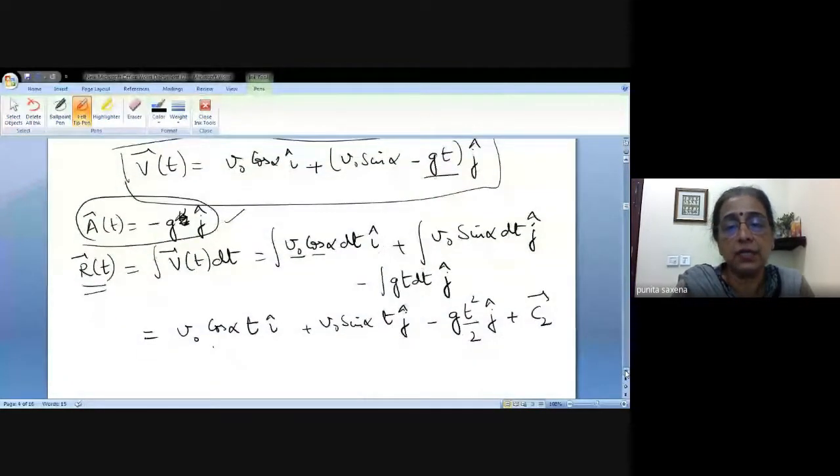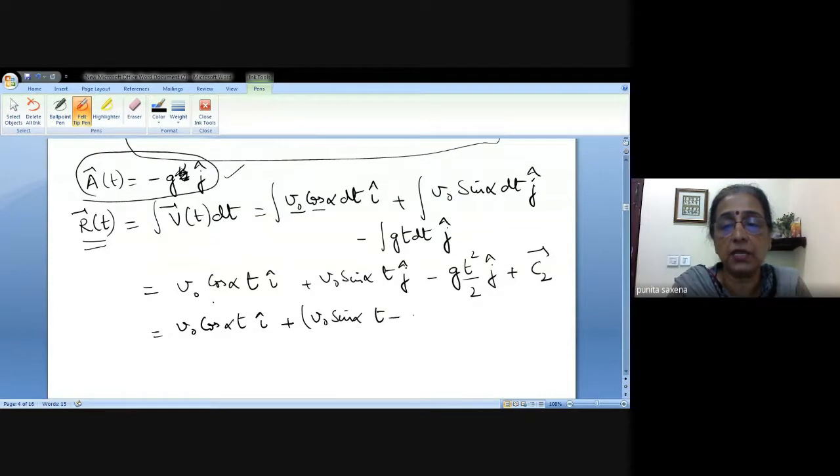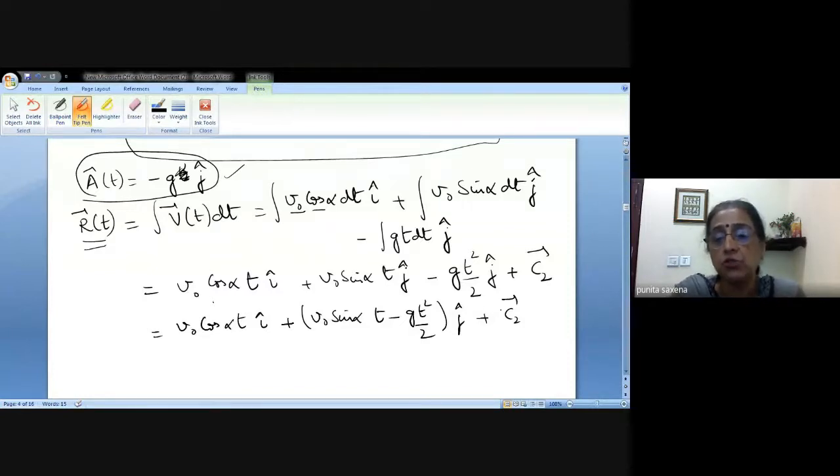Is that okay? So basically, this is going to be nothing but V naught cos alpha t i plus V naught sine alpha t minus g t square by 2 j plus C2. Okay. Now to find this C2, we should be using conditions on the position of the particle when t is 0.